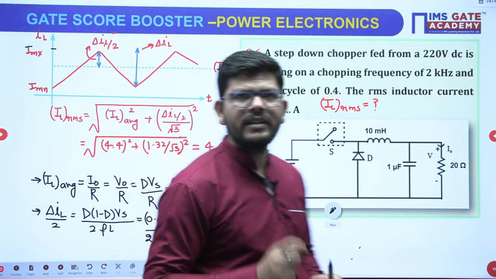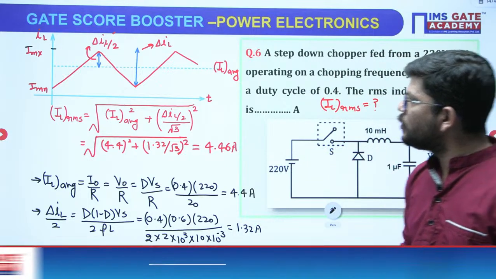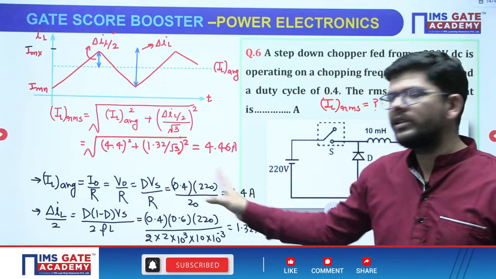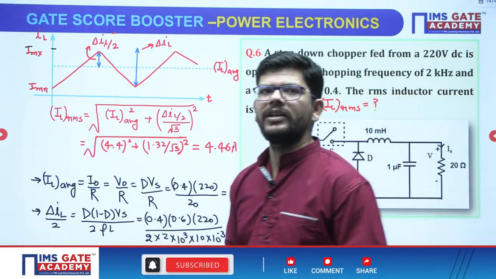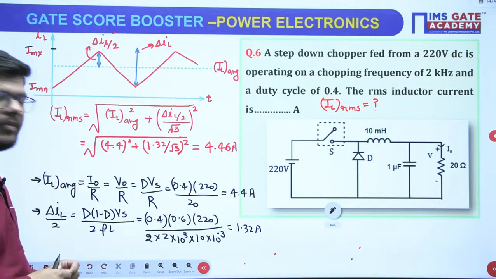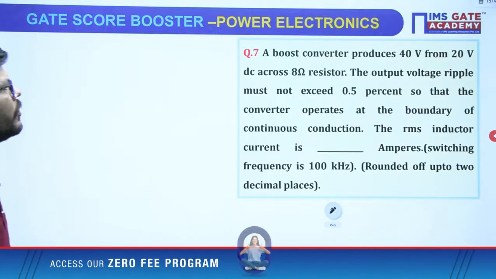I am expecting that this time they may ask to calculate it. At that time, if you don't know how to calculate the RMS value of such a shifted waveform, you cannot solve this problem even if you know all the formulas, right? So I hope that it is clear, and what I can see is that everybody is getting the right answer. So very good. Now see this question.